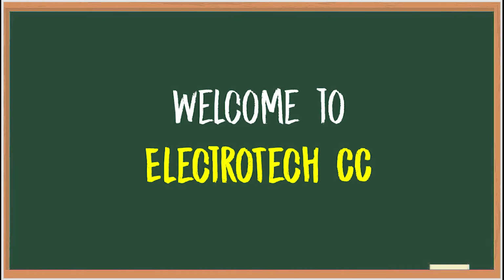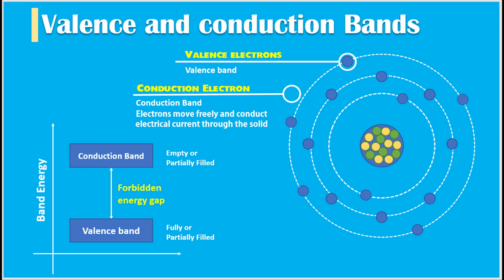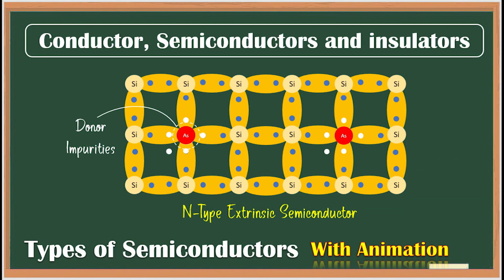In the previous video we had discussed atomic structure and different types of matter, bonds in solids, valence band and conduction in solids with the help of electrons. In this video we are going to discuss conductors, semiconductors and insulators. So let's begin.